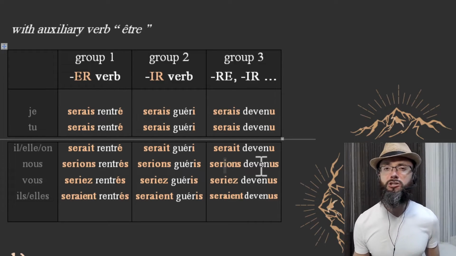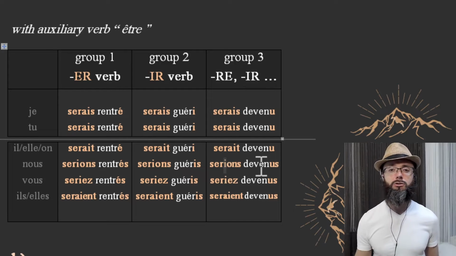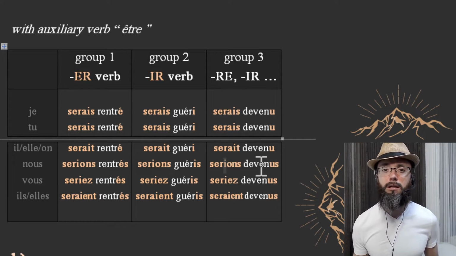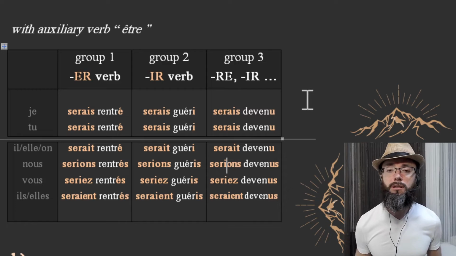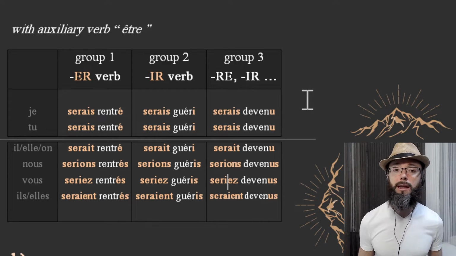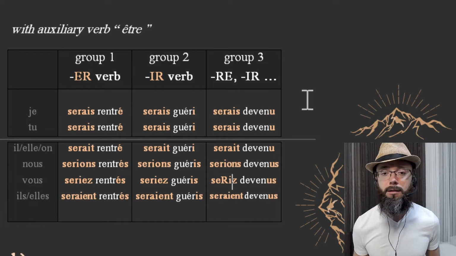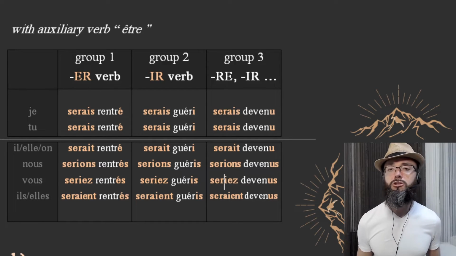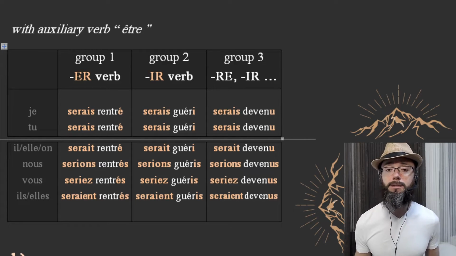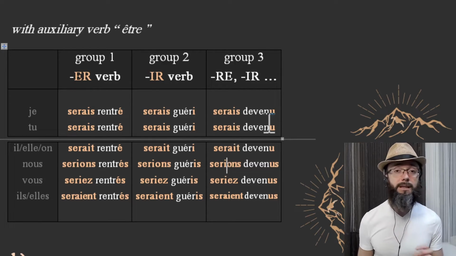And watch out for this treacherous I. It's a treacherous I, taken in sandwich between the letter R and the letter O, and here, taken in sandwich between the letter R and the letter E. Watch out for it, because it's treacherous. You're not supposed to forget that letter. It makes a lot of difference for the message you're communicating, if you're using that I or not. So pay close attention to that I. It's never far.